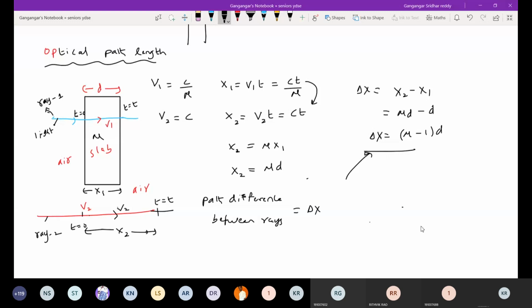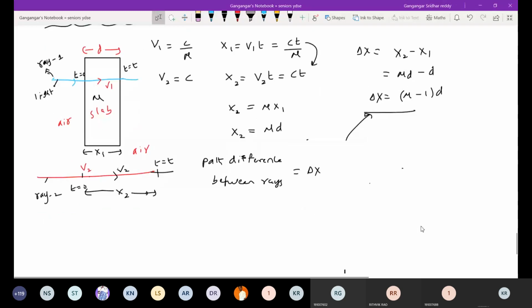What happens if the medium surrounding the slab is other than air, so other than vacuum? Suppose it's some liquid. Then how do we calculate the optical path length or path difference between the rays? I'll move to the next part.